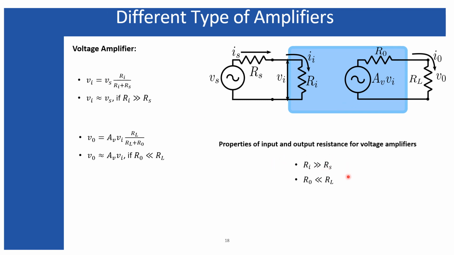So we can summarize the properties of the input impedance and the output impedance for the voltage amplifier. Input impedance for a voltage amplifier must be very much greater than the source impedance, and output impedance must be very much less than the load impedance.